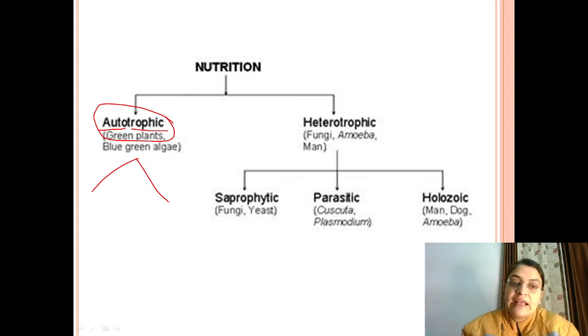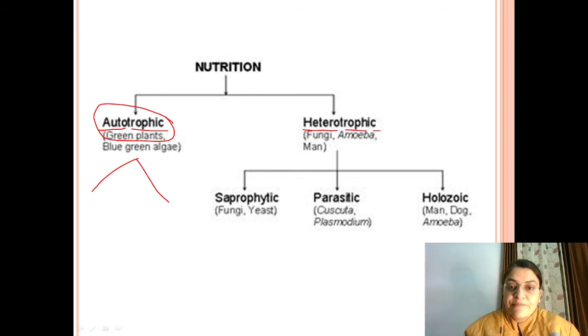Phototrophic, photo means light. When plants derive their nutrition from light, that is known as phototrophic. So for plants we can use phototroph word also, and the second term is chemotrophs. Chemo means chemical, trophic means nutrition. So the bacteria, particularly green sulfur bacteria or purple sulfur bacteria, which obtain their nutrition from chemical, that is known as chemotrophs.